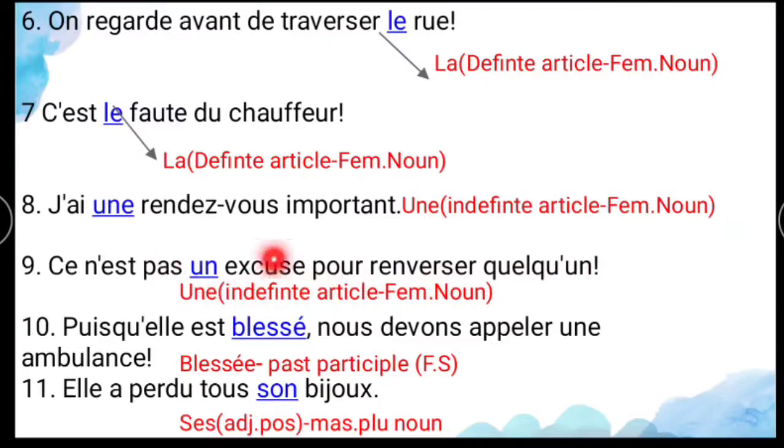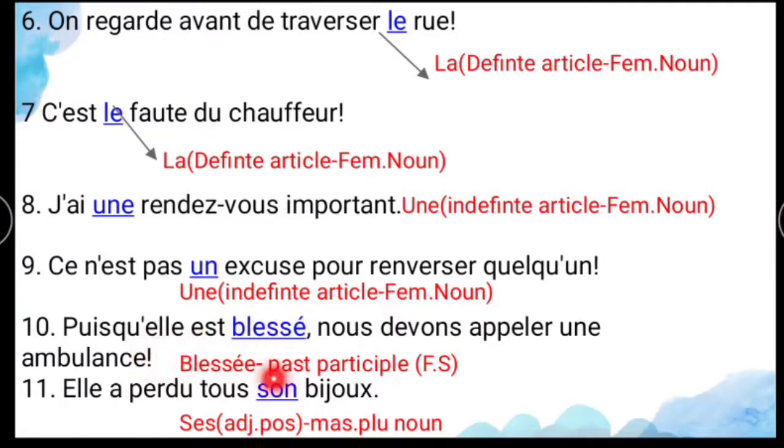So here the mistake is what? Indefinite article, because excuse, the word, is a feminine noun. For the feminine noun you have to use une. And the 10th one, puisqu'elle est blessée, nous devons appeler une ambulance. Here the mistake is what? Blessé, spelling, that is a past participle of the verb. You have to add one more E, because the subject is what?